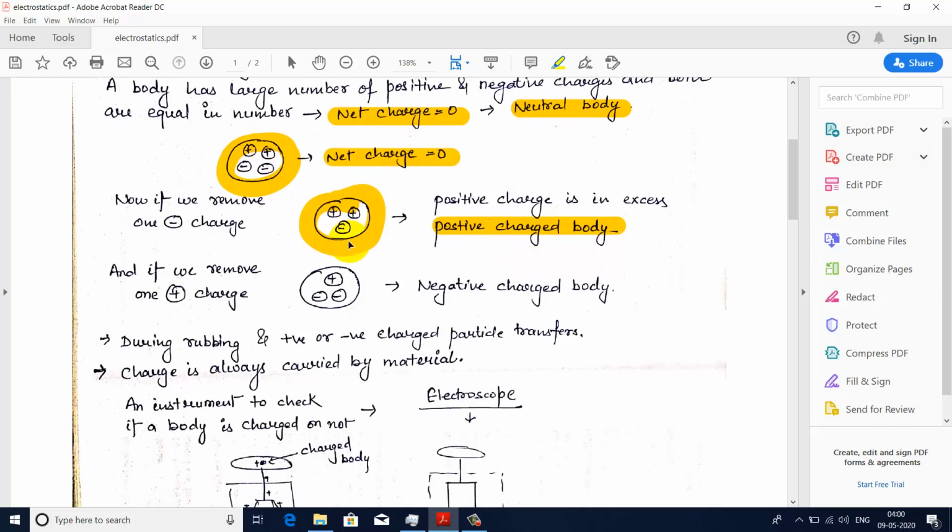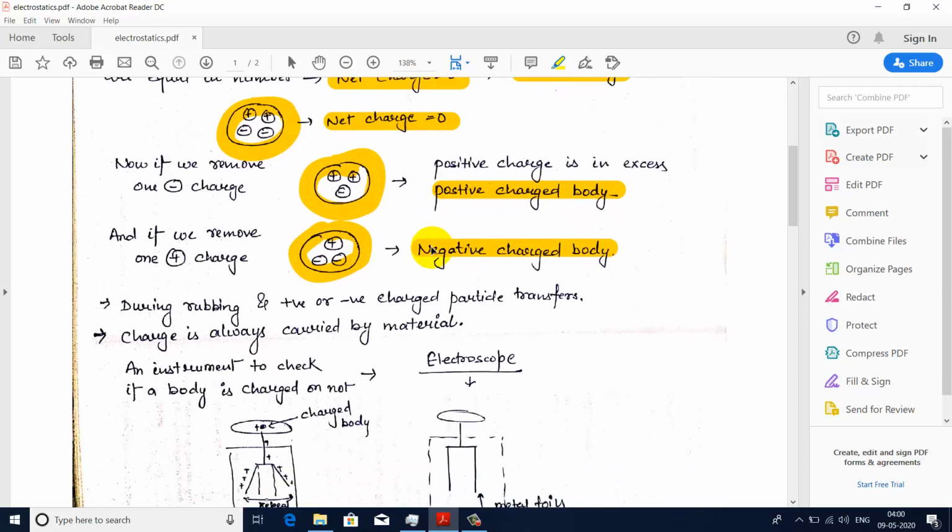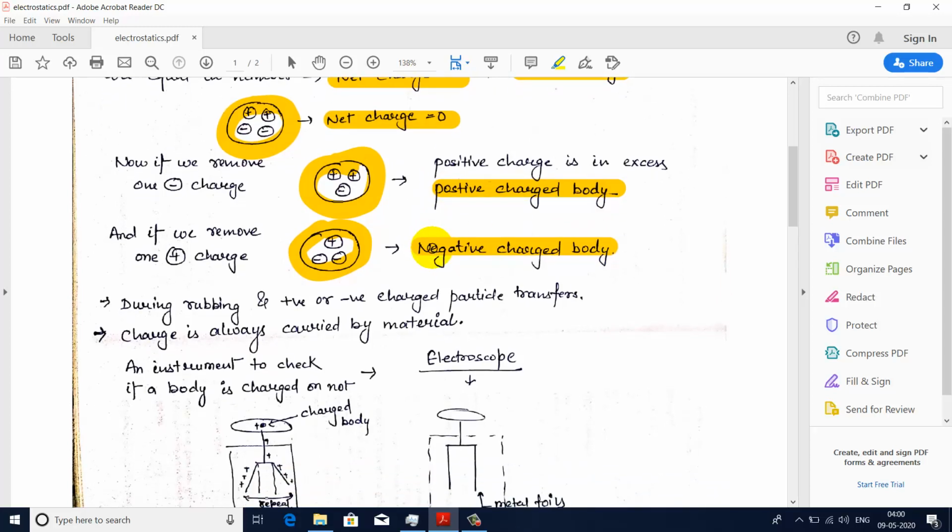And if we remove one positive charge from the body, then we can see here that we are left with two negative charges and one positive charge in the body. So here negative charge is more as compared to the positive charge, so this body is a negative charge body. During rubbing or any charging process, the positive and negative charge particles transfer from one body to another body, and hence the body gets charged.